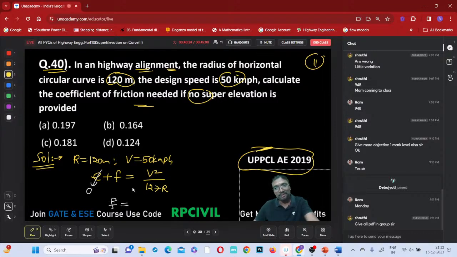Are yaar, why give it in the group? You can download all this PDF on your own. No need of this, right?